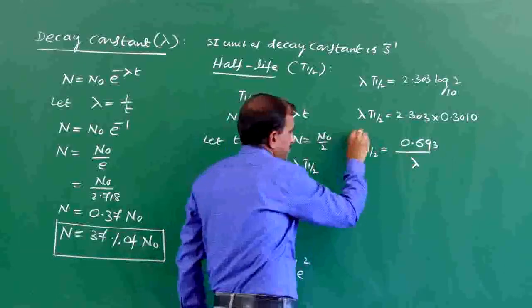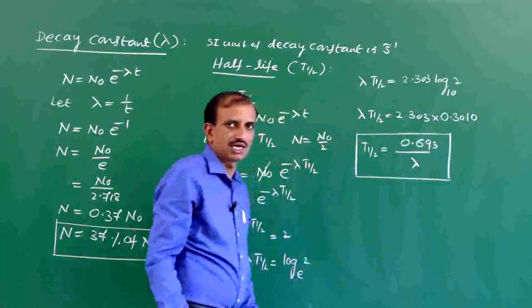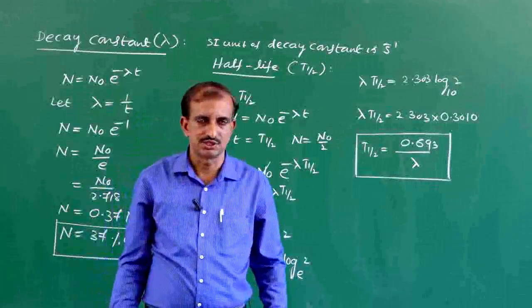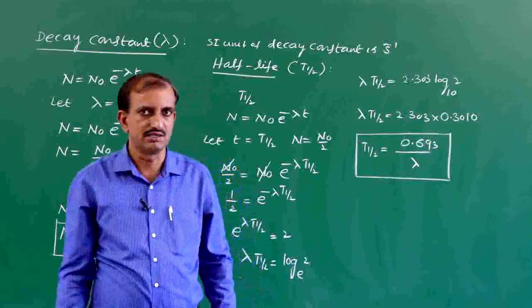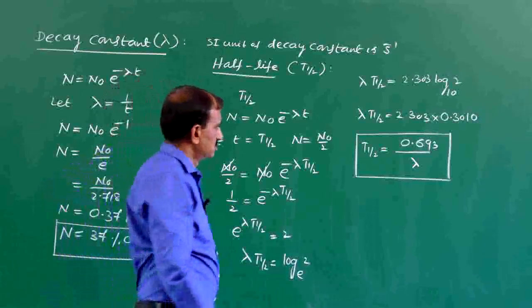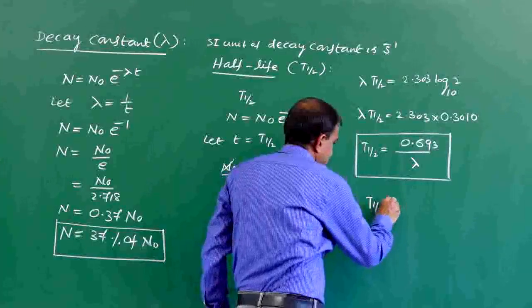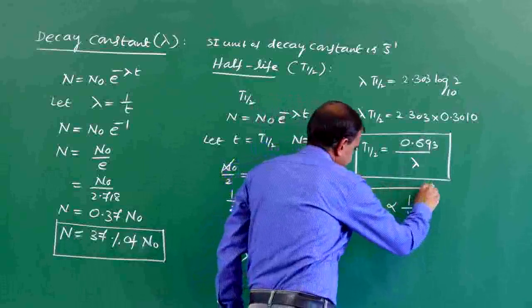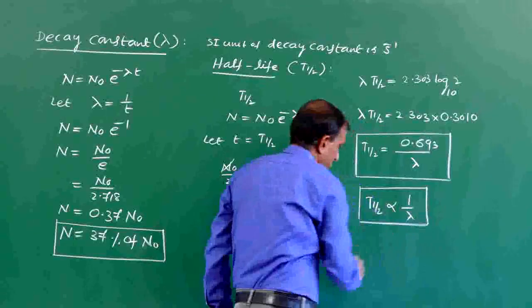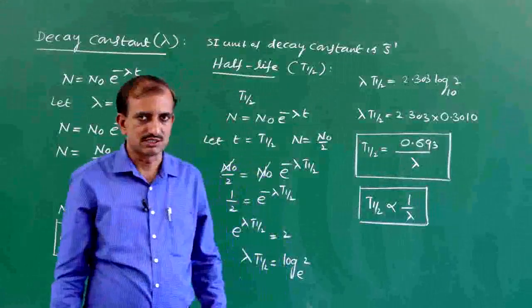This is the expression for half-life of a radioactive element. Therefore, the half-life of a radioactive element is inversely proportional to decay constant.